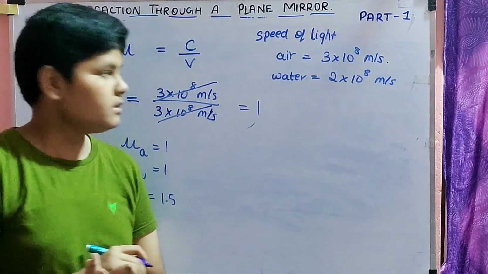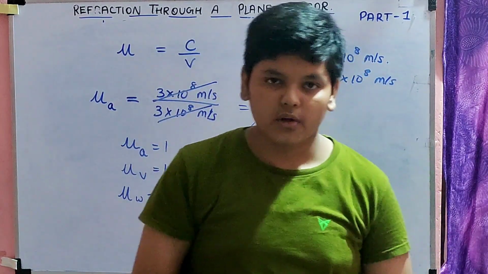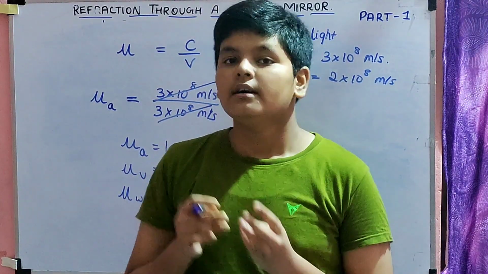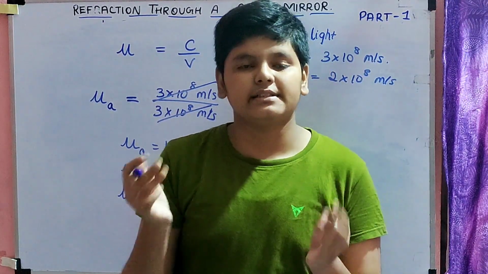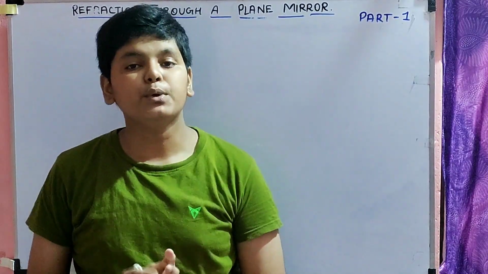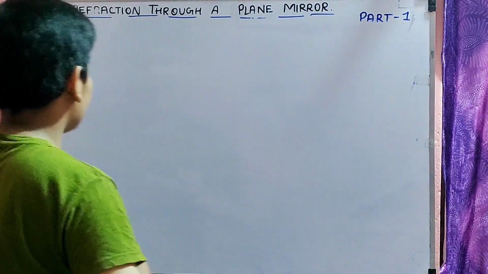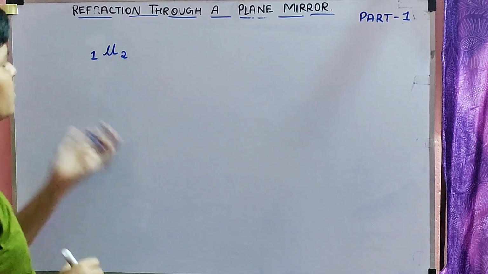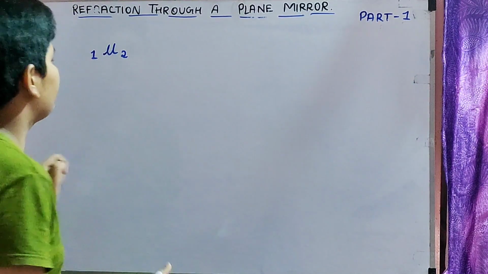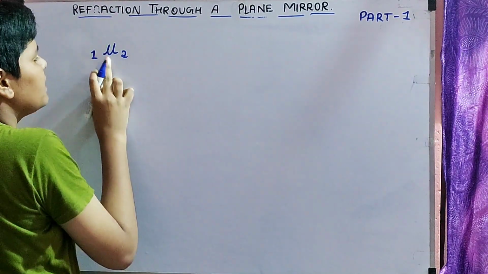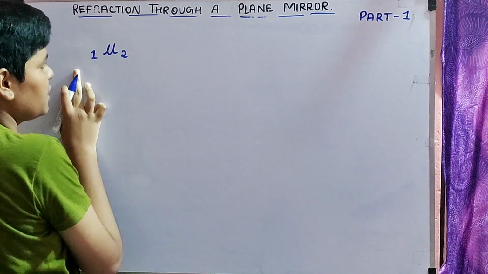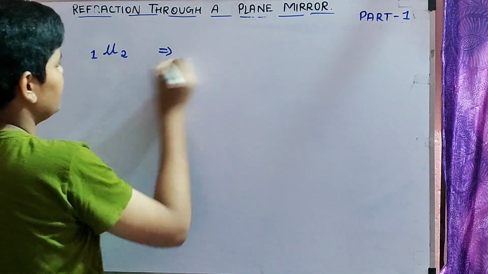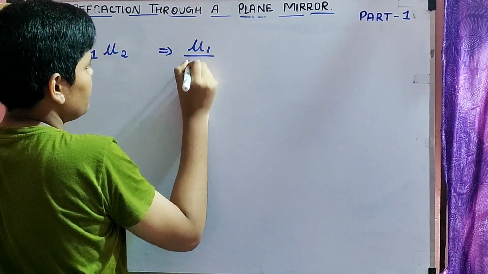So now we'll be discussing one more concept, that is taking mu with respect to two quantities. Let us see. Discussing about the mu of comparison. So let us take one example over here. We have mu 2 with respect to 1. So what is this? Mu 2 1. So here you have to take mu, which is the refractive index of the second medium with respect to the first medium. So second with respect to first, then first will be coming first.